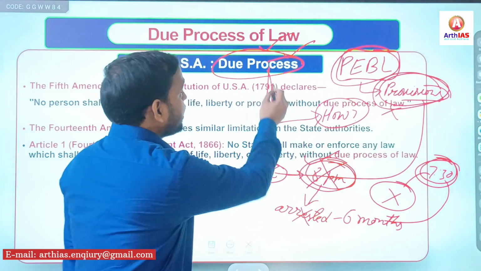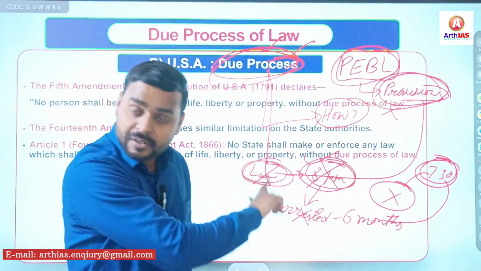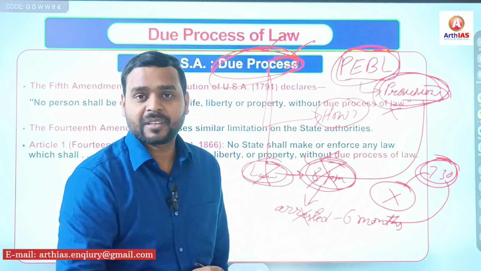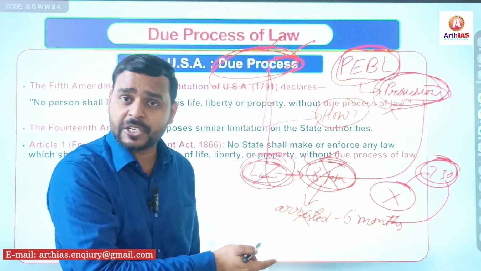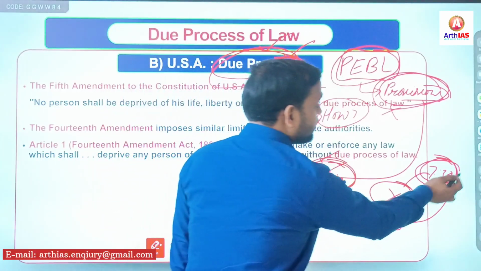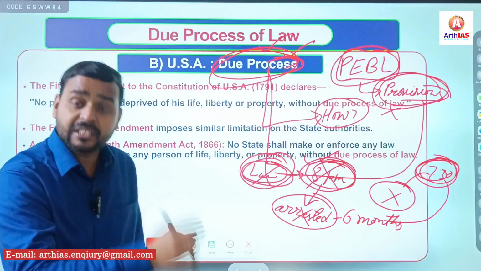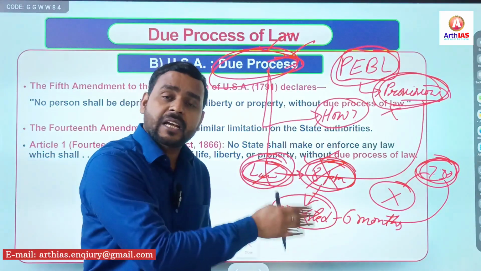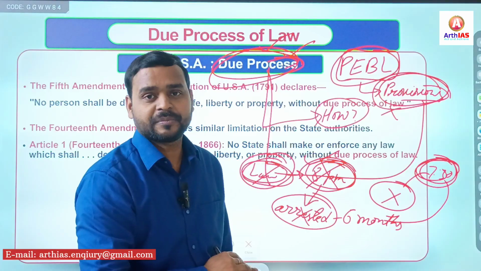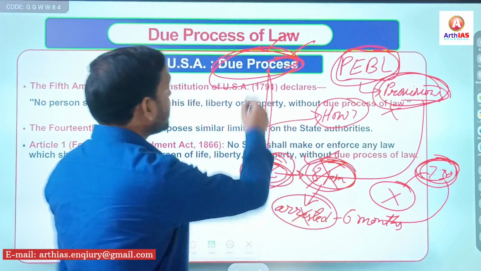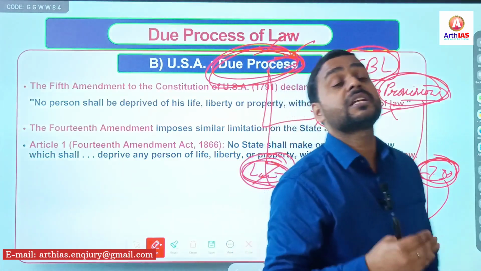But as I said, under due process, it is violation of what? Liberty, freedom. So under due process, you can question the intention of the law itself. But under procedure established by law, only you can question the provisions of the law, whether the provisions of the law, or the implementation of the provisions, is fair or just or not. That is the basic difference. And that's why the concept of due process is much more wider. It gives judiciary more power.